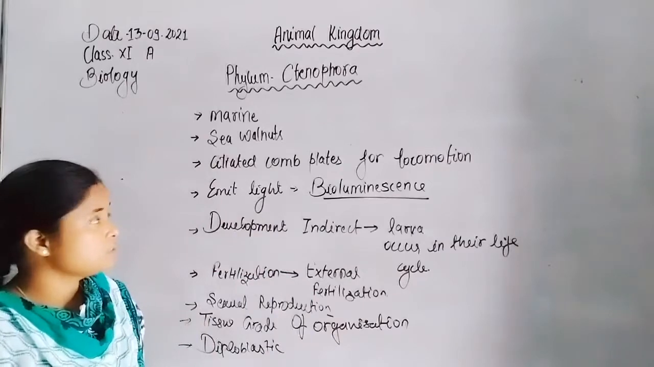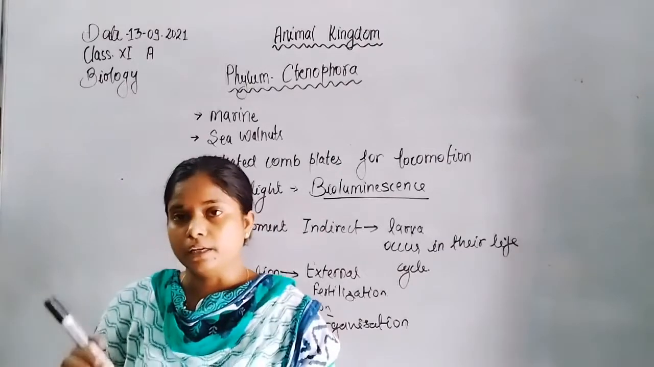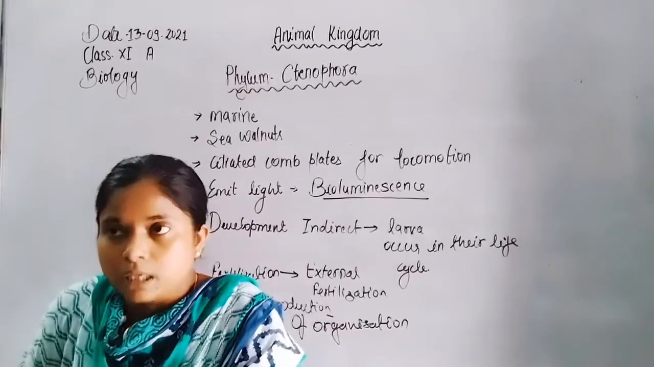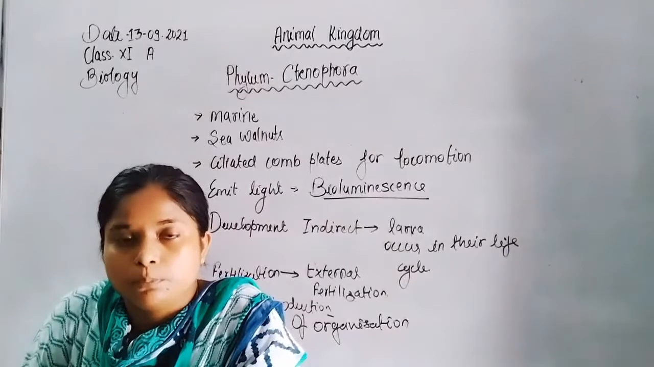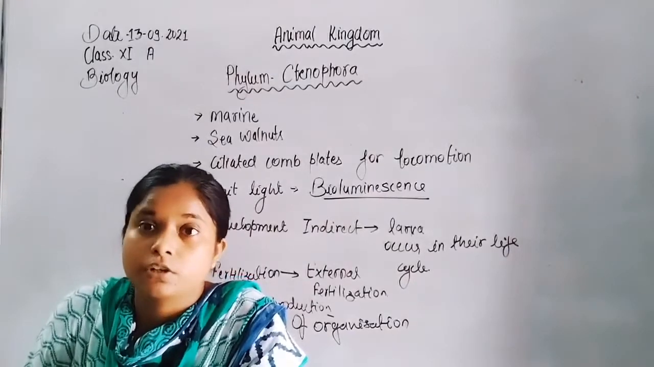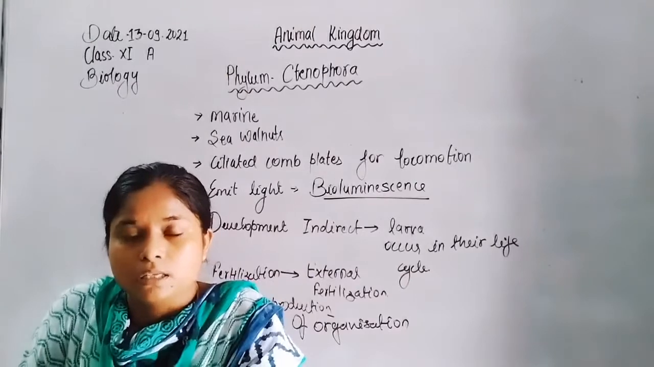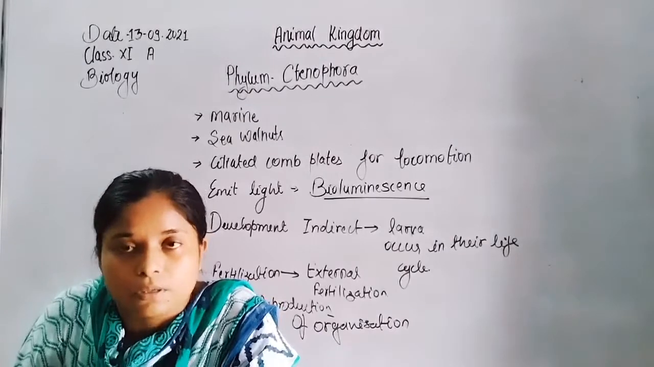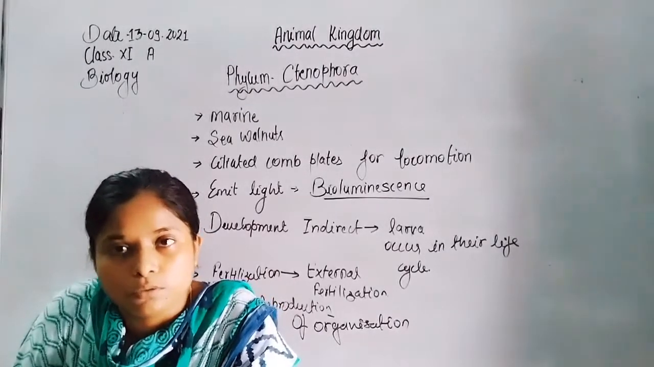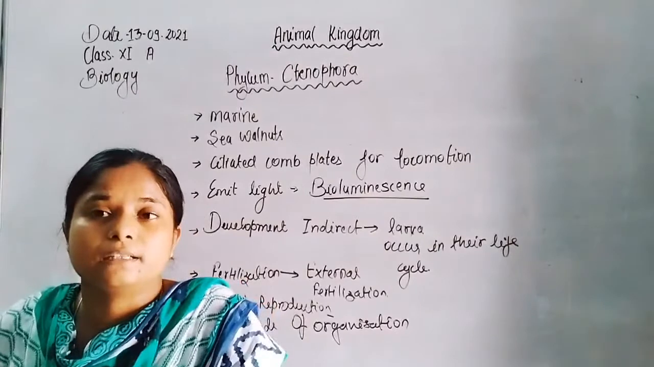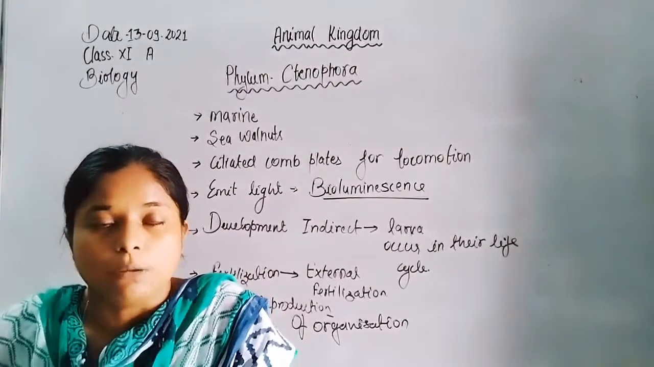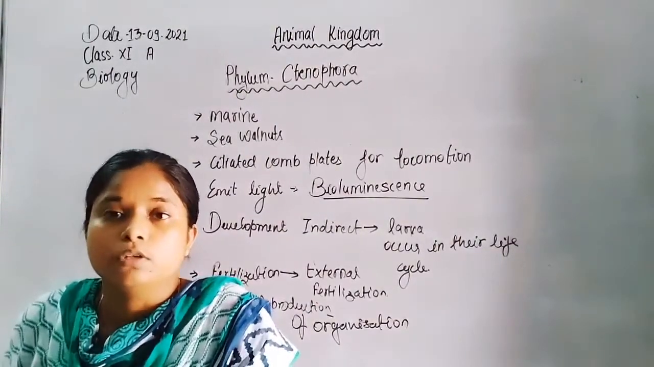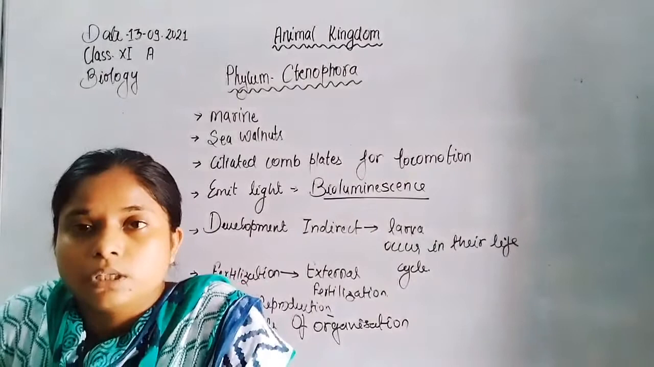Now in today's class, we have discussed both the phylum Coelenterata and Ctenophora. In Coelenterata, they are marine. The body is diploblastic, with tissue grade of organization, and radial symmetry is present. After radial symmetry, they show a distinct characteristic: nidoblasts appear on the tentacles. They help in capturing prey and also in the defense mechanism.